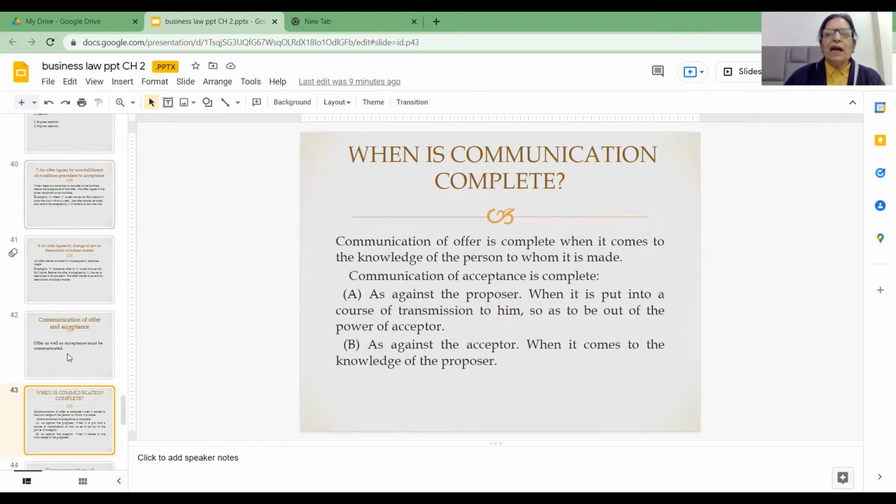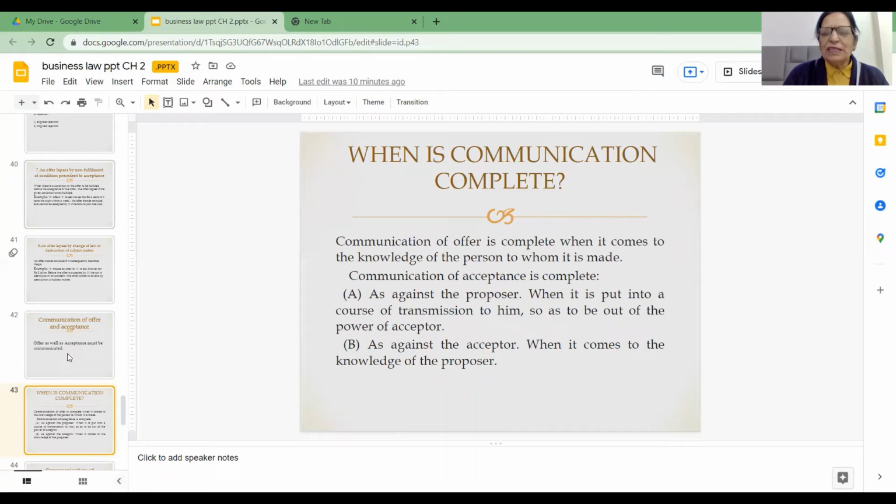The example I would like to take will explain when is the communication of offer complete, and when is the communication of acceptance complete, as against the offerer or proposer and as against the offeree or acceptor. So friends, say the offer is made by A to B on 1st of July 2021 to sell his computer for rupees 1 lakh.